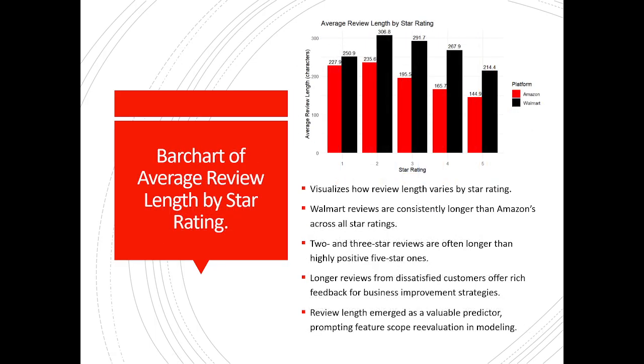The next visualization is a bar chart of average review length by star rating. This visualizes how review length varies by star rating between Amazon and Walmart.